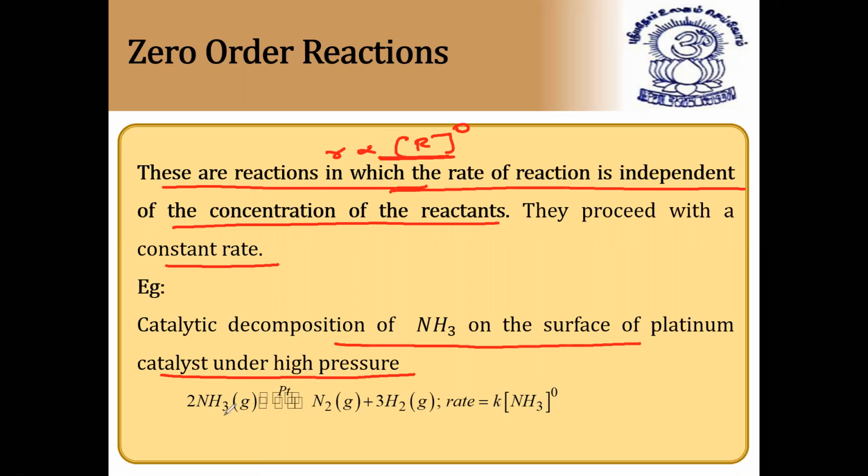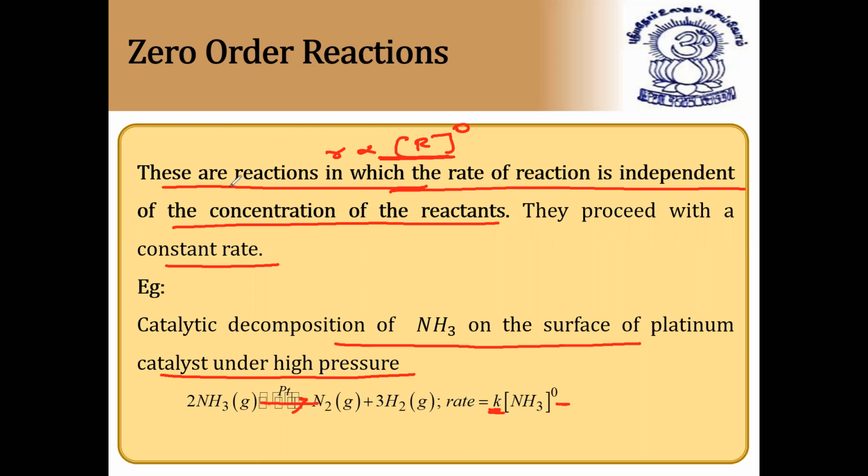In this case, it is observed experimentally that the rate for this reaction is independent, in the presence of the catalyst surface. So ammonia decomposes to form nitrogen gas and hydrogen gas, and the rate is independent of ammonia. So rate is proportional to the concentration to the power 0, so it is nothing but rate is equal to K. In this case, the rate of reaction is equal to the rate constant K, and this is called a zero order reaction.